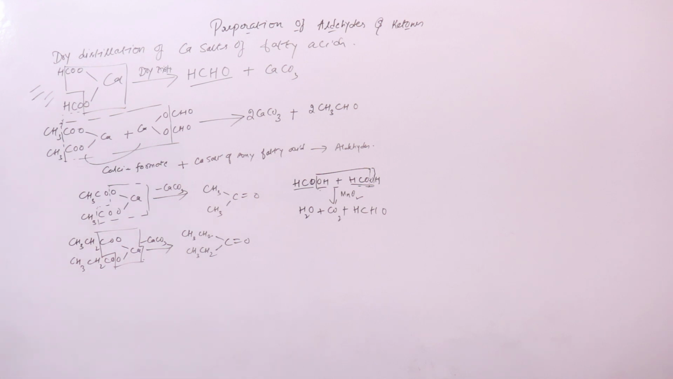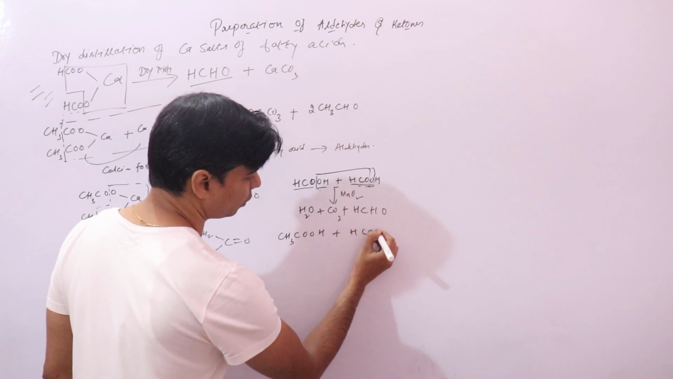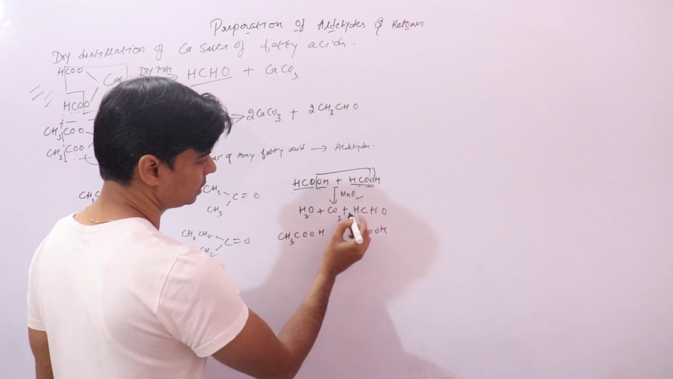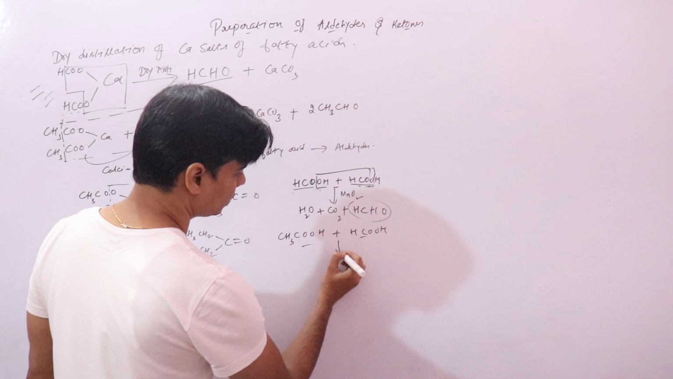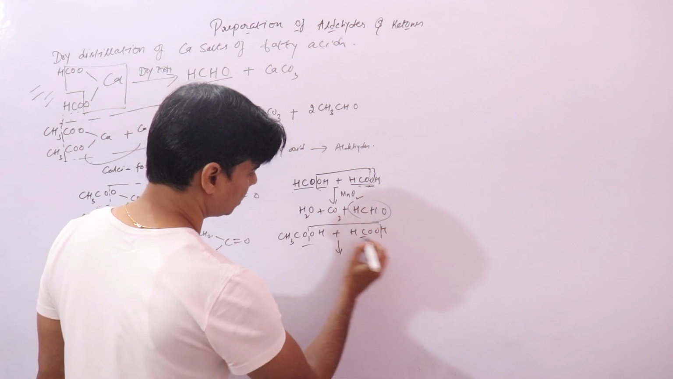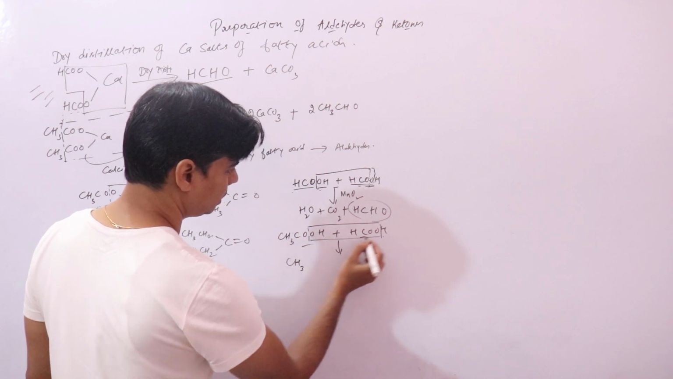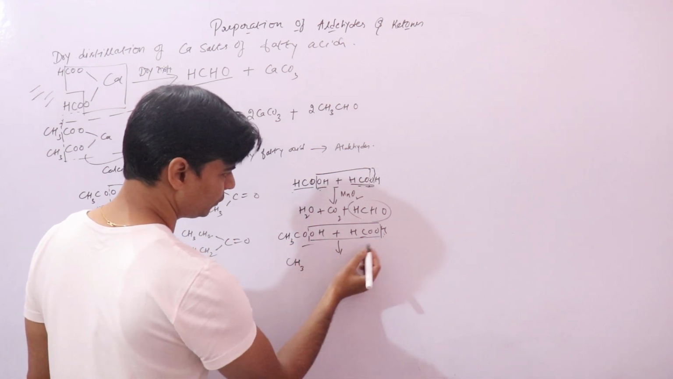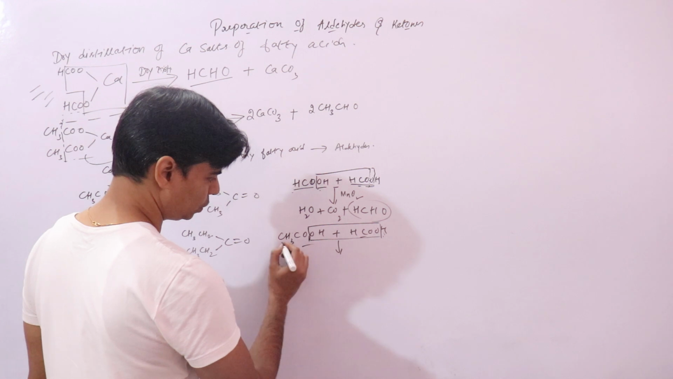If you pass the vapors of acetic acid, you get acetaldehyde. Here we have passed vapors of formic acid, so we have got formaldehyde. If we pass vapors of formic acid along with acetic acid, CH3COOH, what we will get is acetaldehyde, like this. You get CH3 and H from the formic acid. Because of formic acid, HCOO will be removed, and from here OH, so you get CH3CHO.